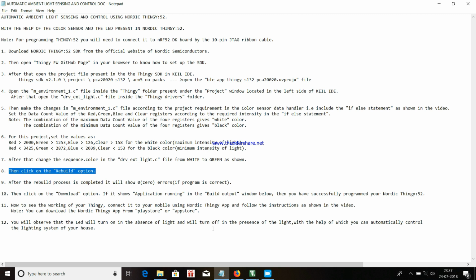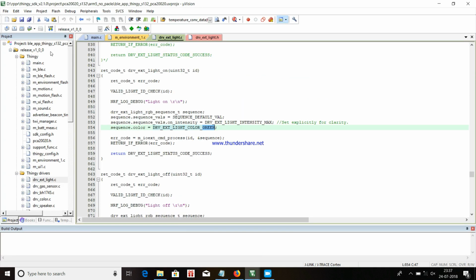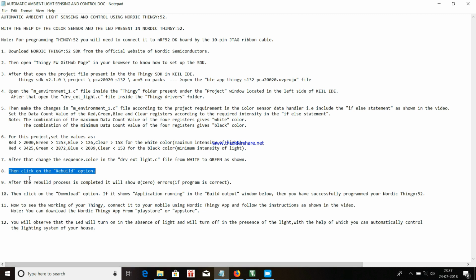Then click on the Rebuild option. After the rebuild process is completed, it will show 0 errors if the program is correct.